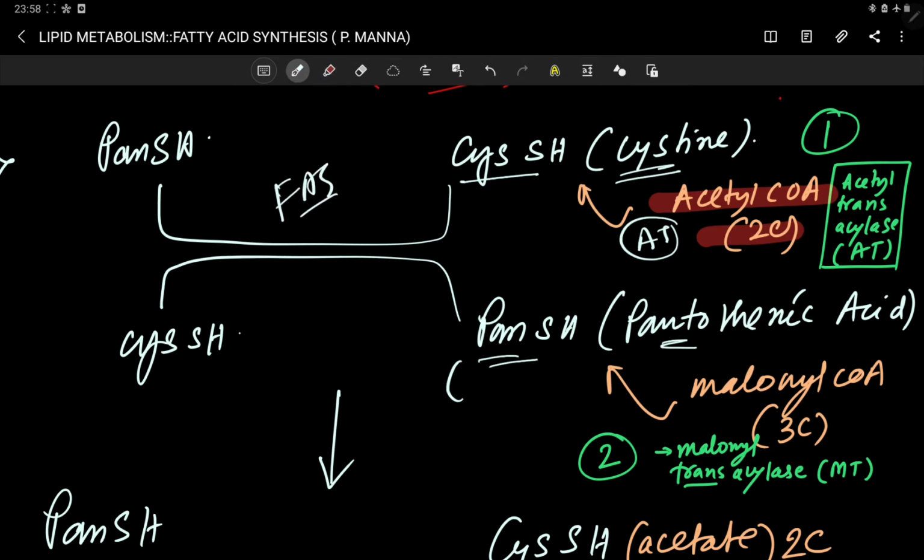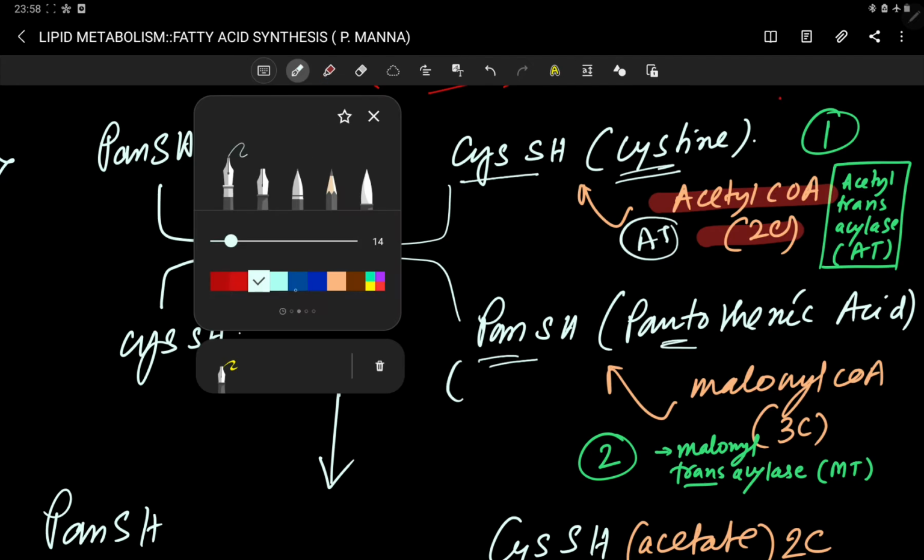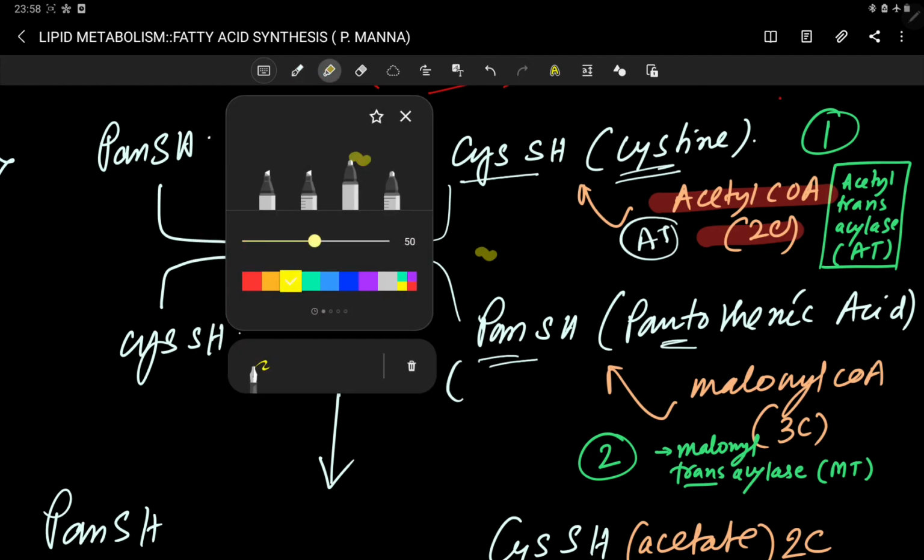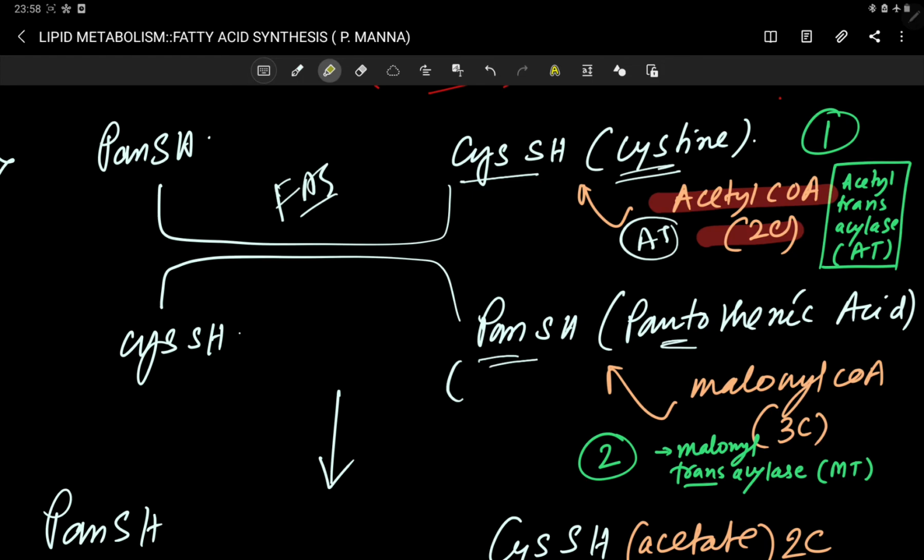So only one time your acetyl CoA is used, and from the next step to the final step, you can always see that the major carbon donor is your malonyl CoA. What I told, at the cis end acetyl CoA is attached, at the pan end malonyl CoA is attached, with the help of AT enzyme and MT enzyme respectively.